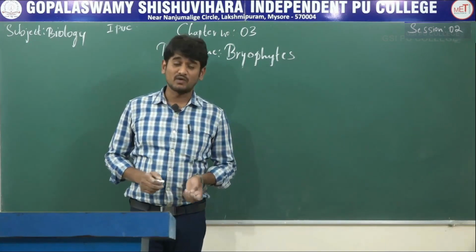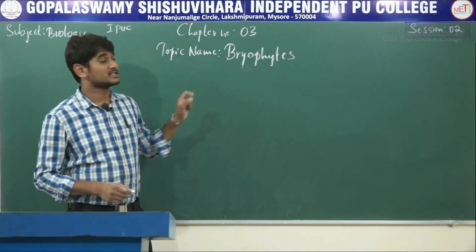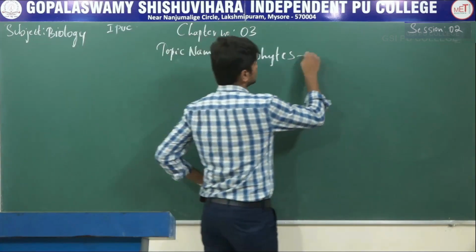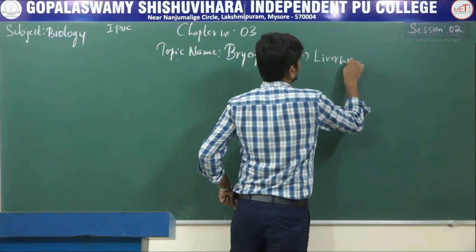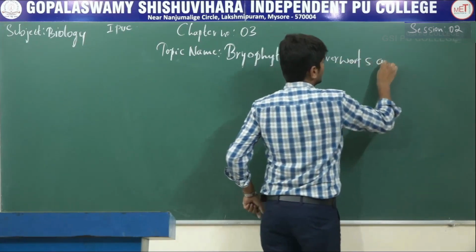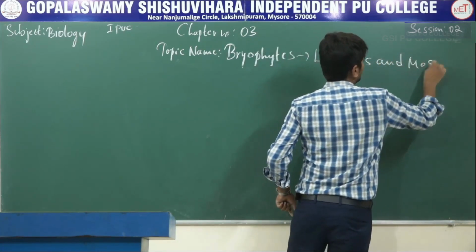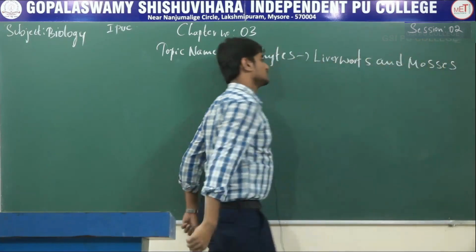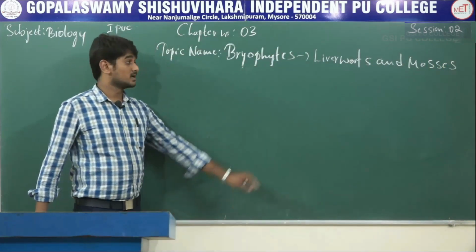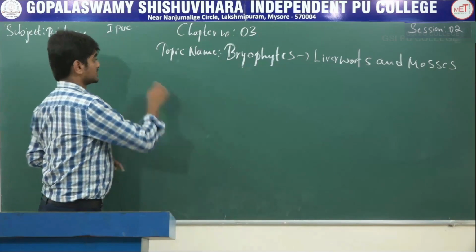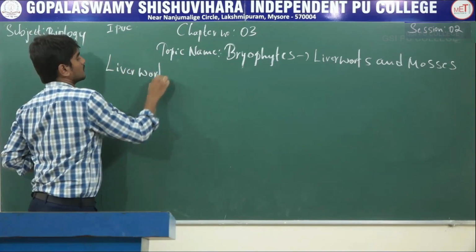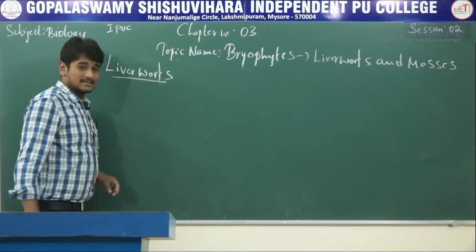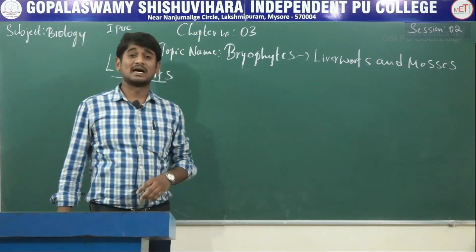The bryophytes are divided into liverworts and mosses. The first one is liverworts. Example for liverworts, Marchantia.